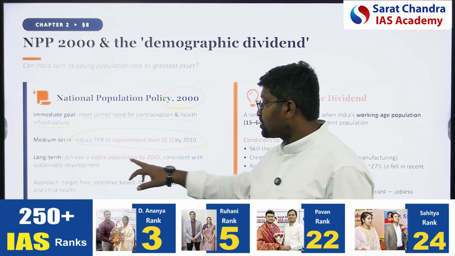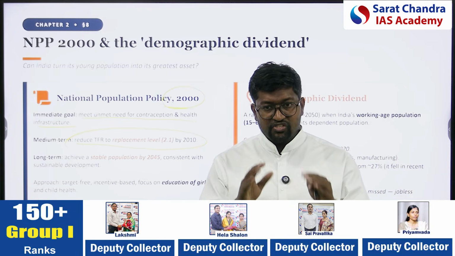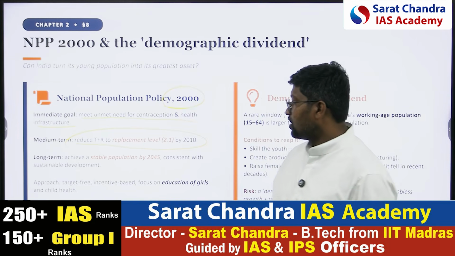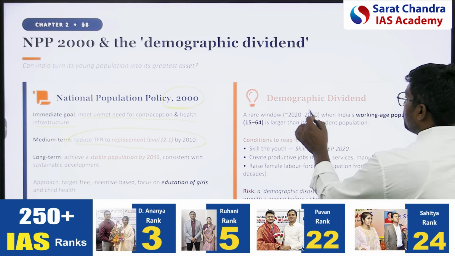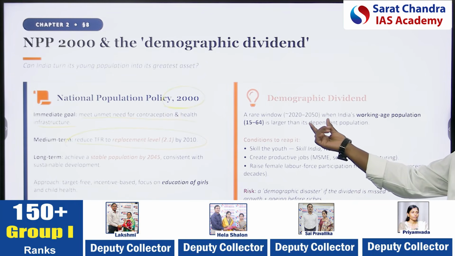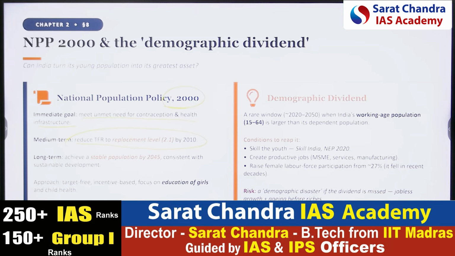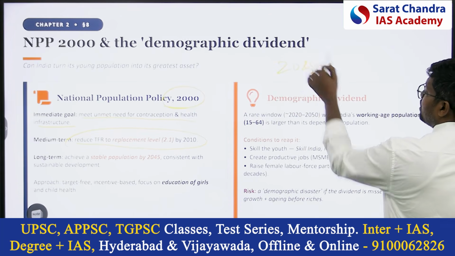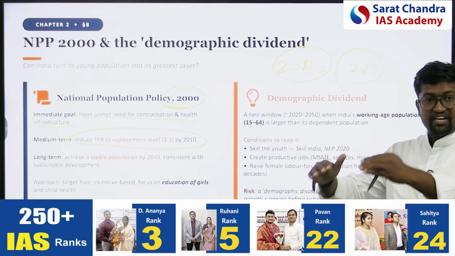Next, in the long term, achieve a stable population by 2045. When will a stable population happen? When society achieves replacement level, the death rate is controlled, and life expectancy increases. This population policy also emphasized the demographic dividend. What is the demographic dividend? From 2020 to 2050, India's working age population is larger than its dependent population. After 2050, the elderly population will become 22%, which means the demographic dividend will come down.